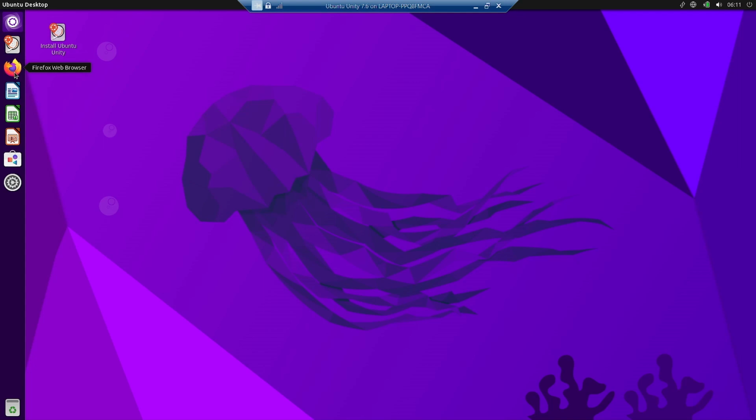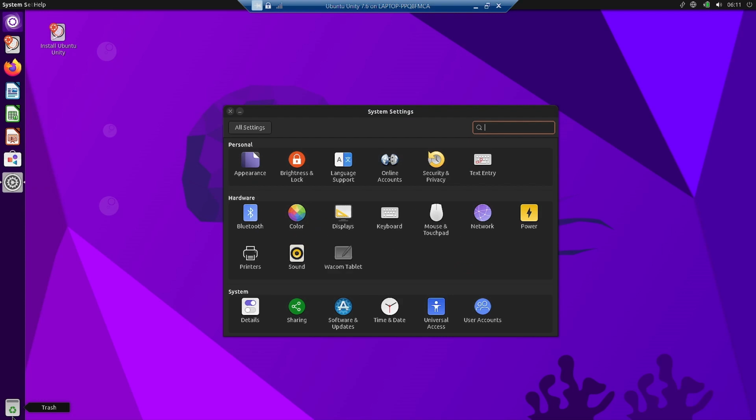You have got Firefox web browser. This is the LibreOffice suite. You have got the software manager, and these are the system settings. And at the bottom, you have got the trash can.